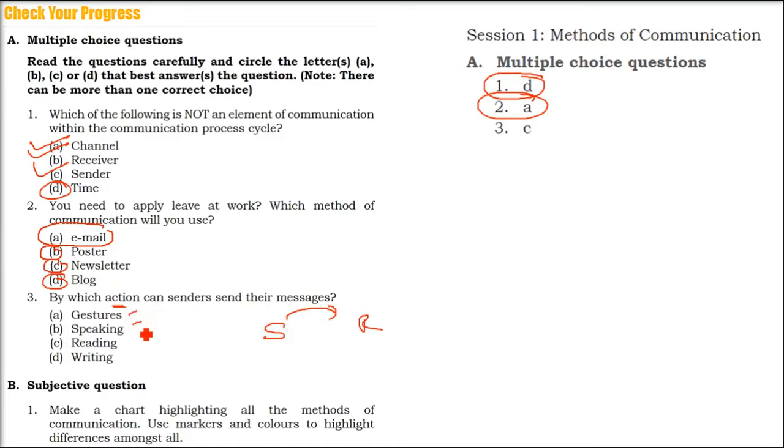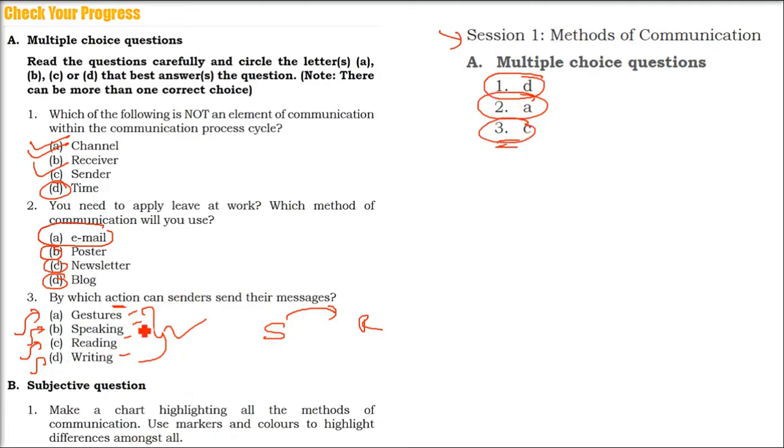So gesture, speaking, reading, writing, all of these are actions which a sender can use to send messages. So the answer, in my opinion, is all of them: A, B, C, D. The answer in the NCERT is C. But what I'm trying to suggest here is all of these are correct. I hope you got the idea. All are correct.